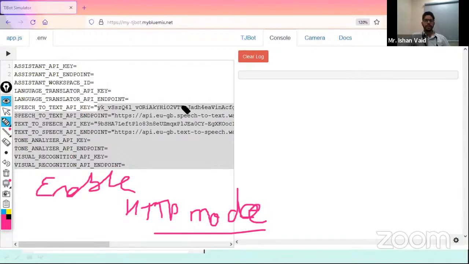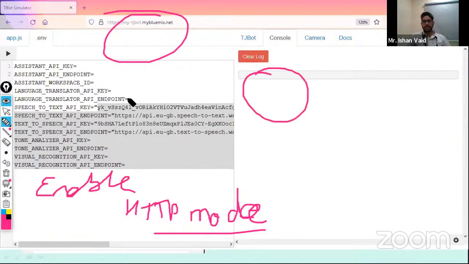It will give this particular simulator, this website, access to use the microphone and the speaker, and then it will actually work. Sometimes it gives an error regarding this only, because the browser doesn't give permission to use the microphone, and it finds the microphone is being accessed by some other task right now. So in that case, send a request to the HTTP mode.